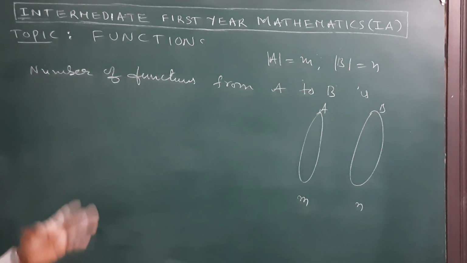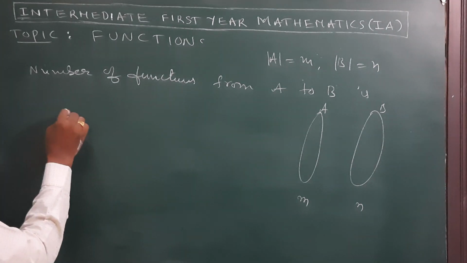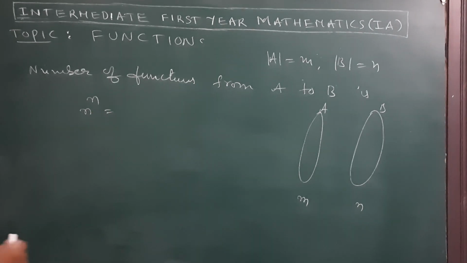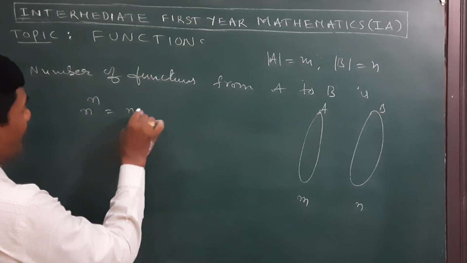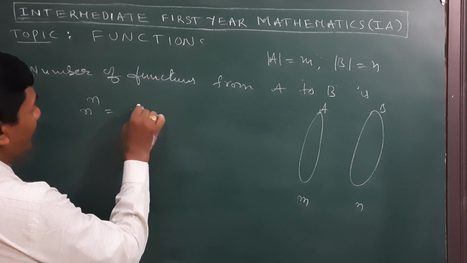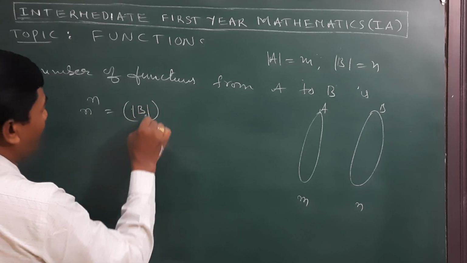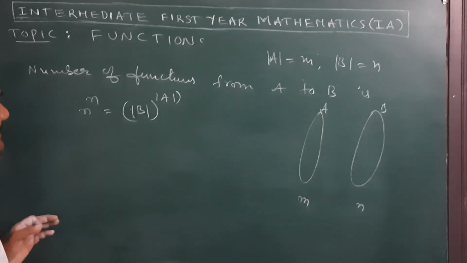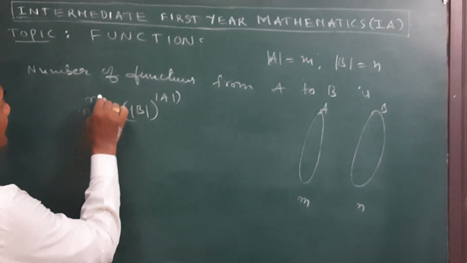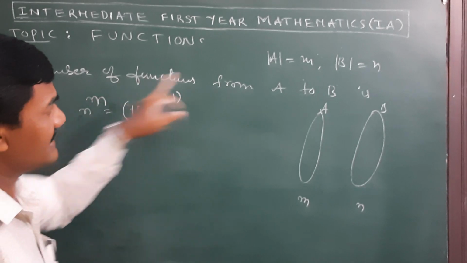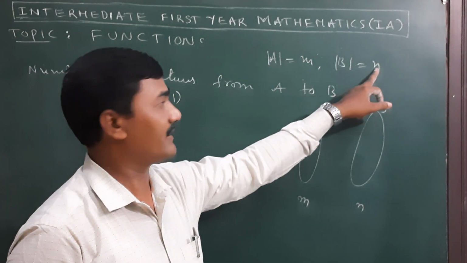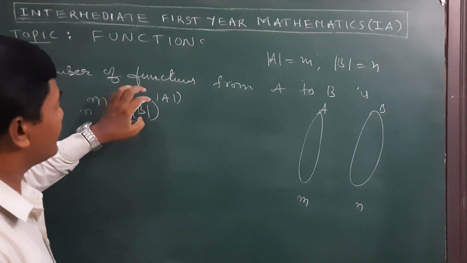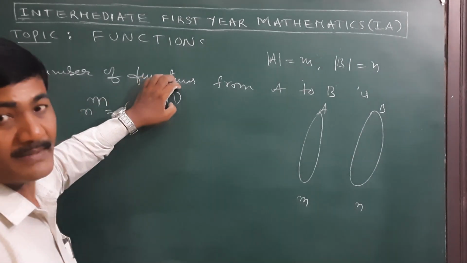The number of functions is N power M, that is, the cardinality of B raised to the cardinality of A. So the number of functions from A to B is always the number of elements in B power the number of elements in A.